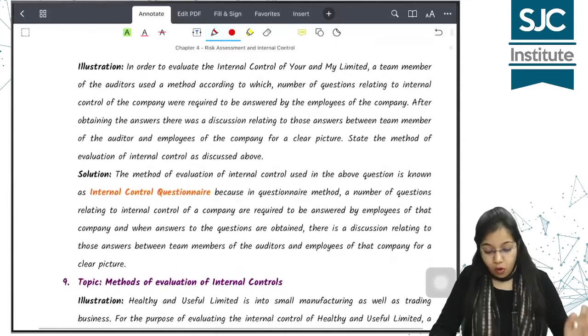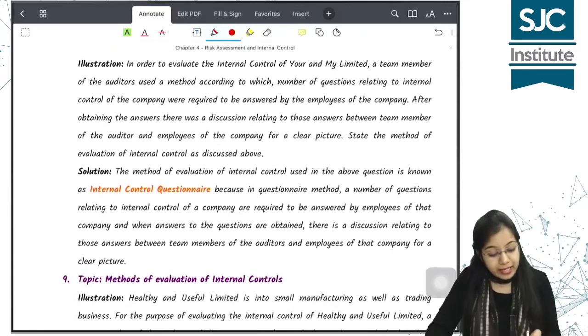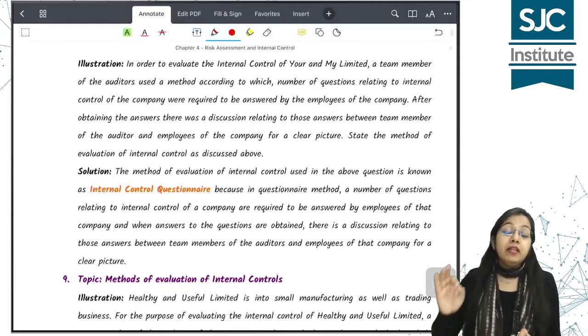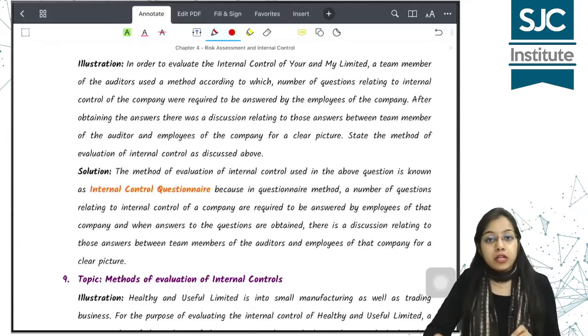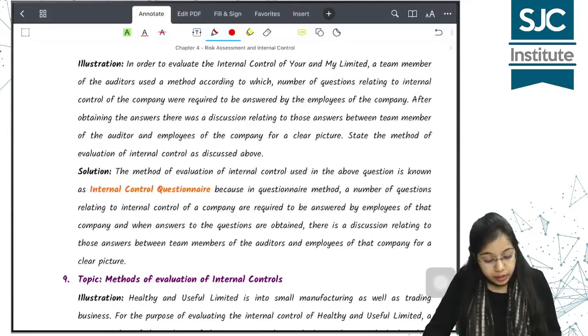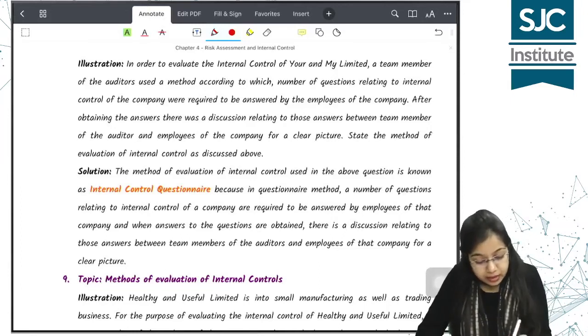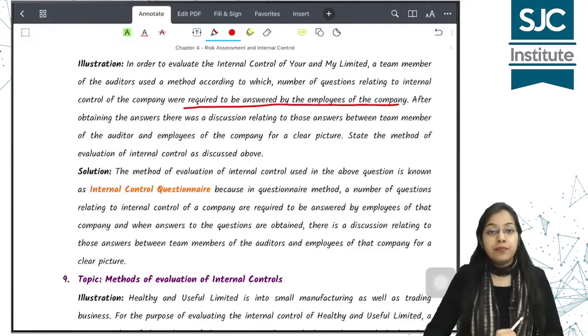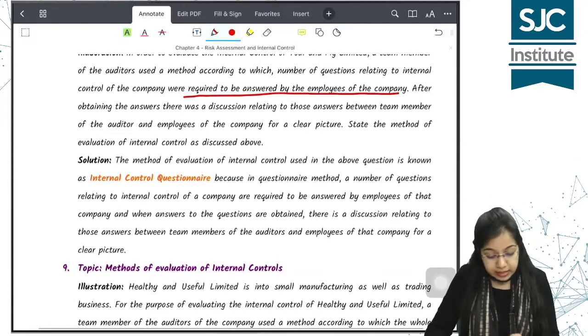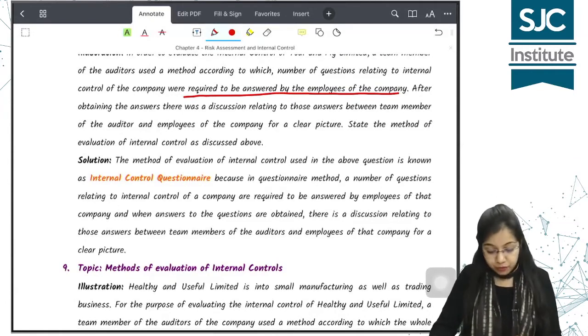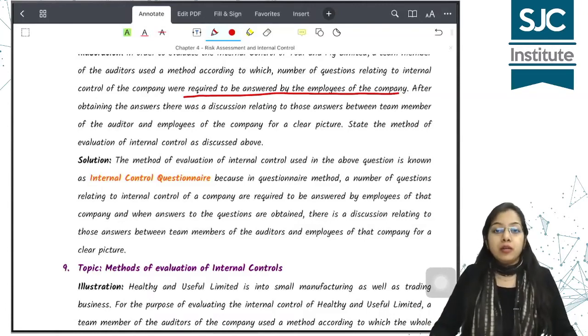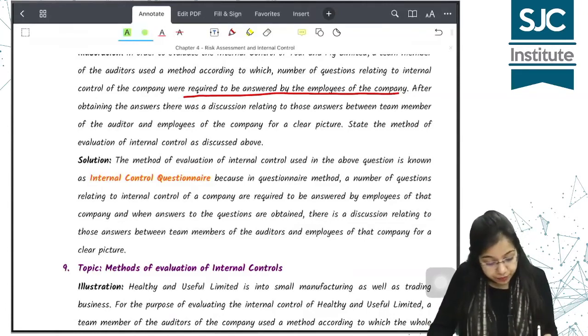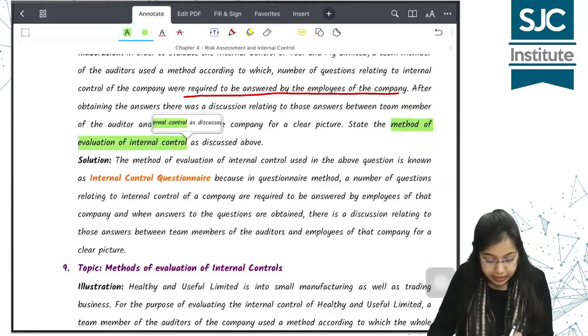नेक्स्ट क्वेश्चन देखो. In order to evaluate the internal control of Your and My Limited, a team member of the auditors used a method according to which, so you have to identify the method of evaluation of internal control in this case, right? So according to this method, a number of questions relating to internal control of the company were required to be answered by the employees of the company. After obtaining the answers, there was a discussion relating to those answers between the team member of the auditor and the employee of the company for a clear picture. State the method of evaluation of internal control as discussed above.